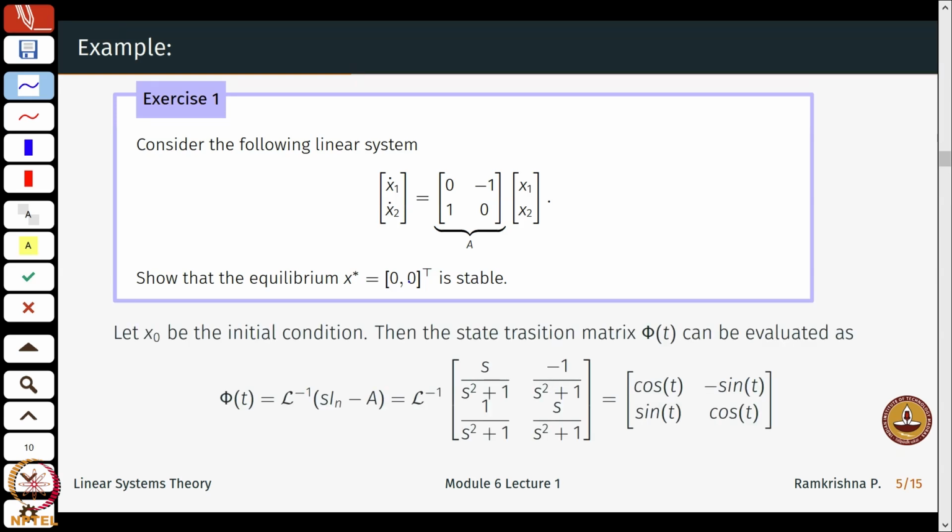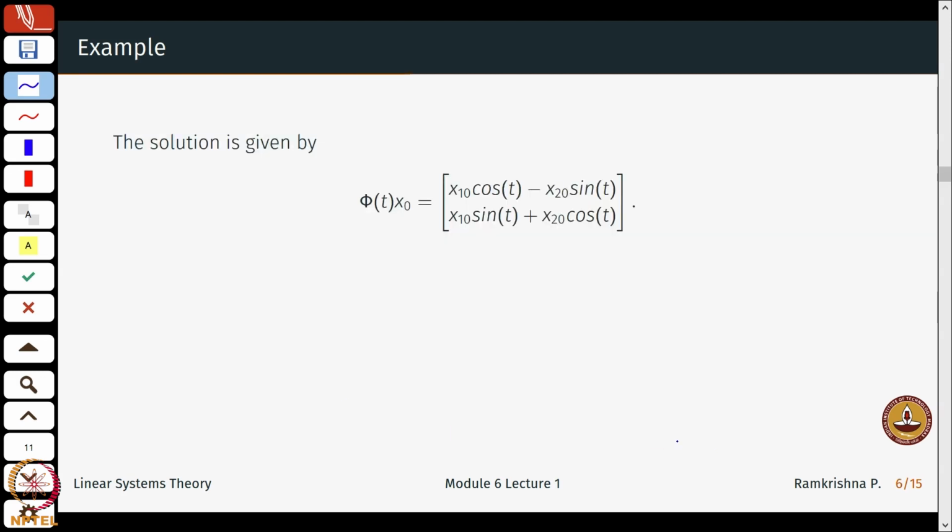Let's first compute the solution, and for simplicity assume that the initial time is 0. Let x naught be the initial condition. Then the state transition matrix, we know how it is computed this way. I will not go into the steps, but by now we know how to compute it. So given any initial condition x naught, a 2-dimensional vector with components x1 naught and x2 naught, the solution will look something like this.